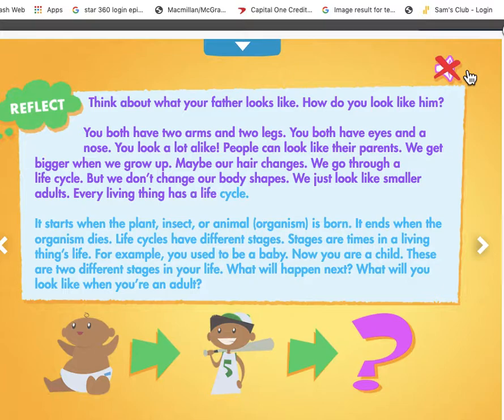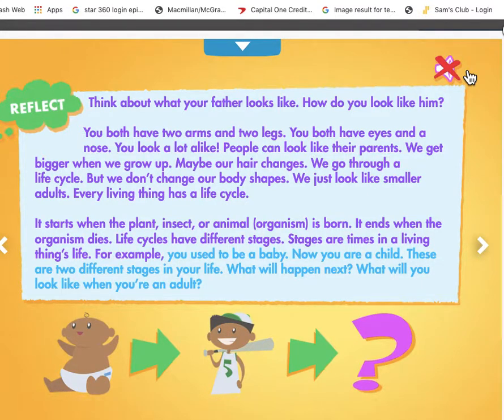Every living thing has a life cycle. It starts when the plant, insect, or animal is born. It ends when the organism dies. Life cycles have different stages. Stages are times in a living thing's life.